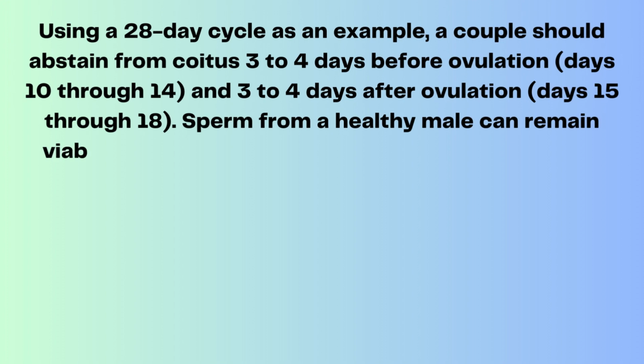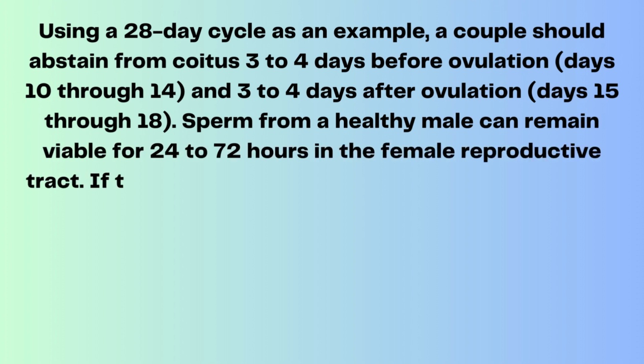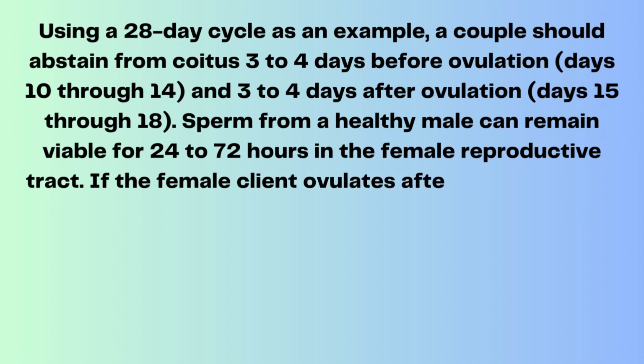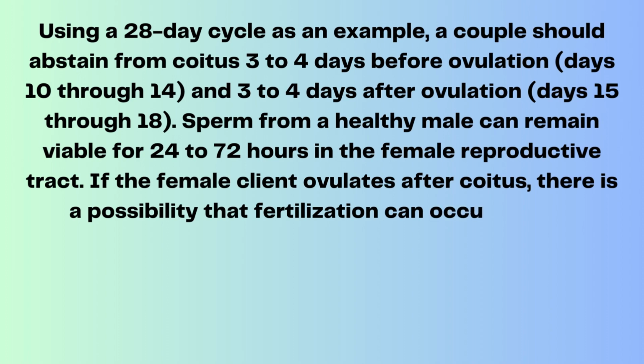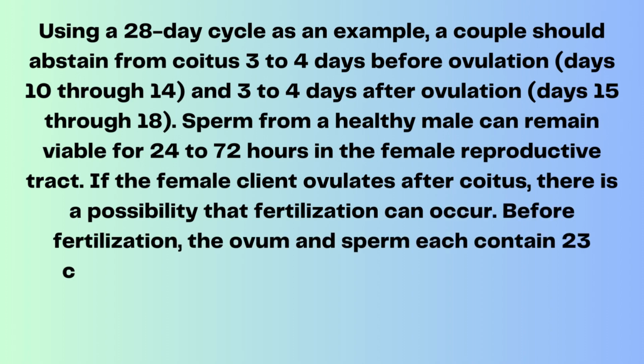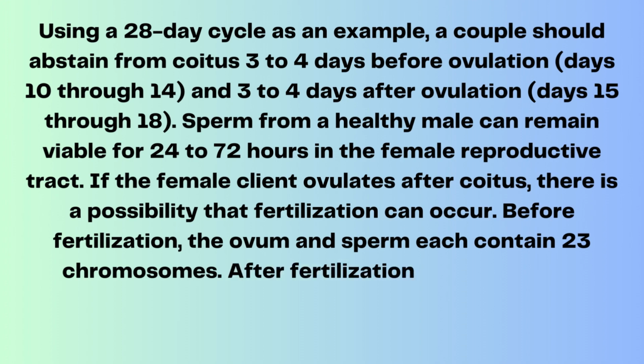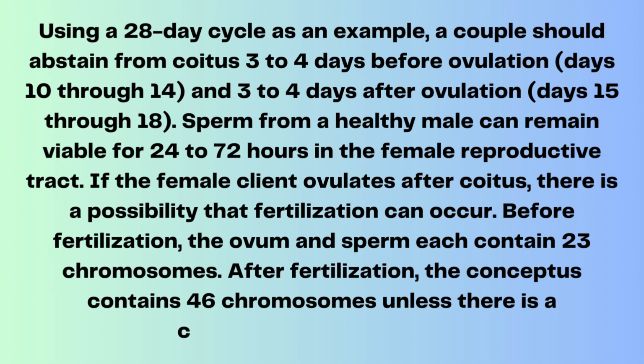Sperm from a healthy male can remain viable for 24 to 72 hours in the female reproductive tract. If the female client ovulates after coitus, there is a possibility that fertilization can occur. Before fertilization, the ovum and sperm each contain 23 chromosomes. After fertilization, the conceptus contains 46 chromosomes unless there is a chromosomal abnormality.